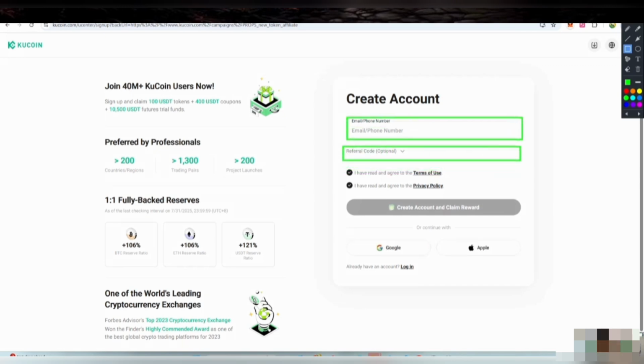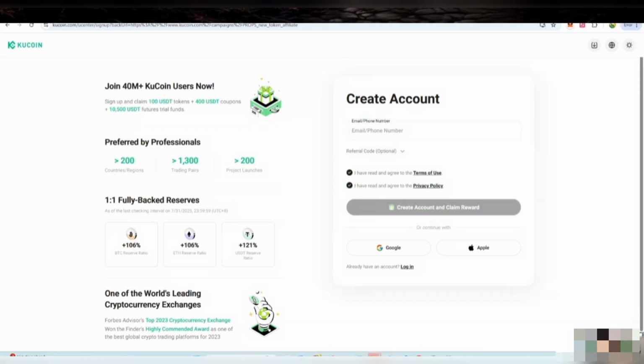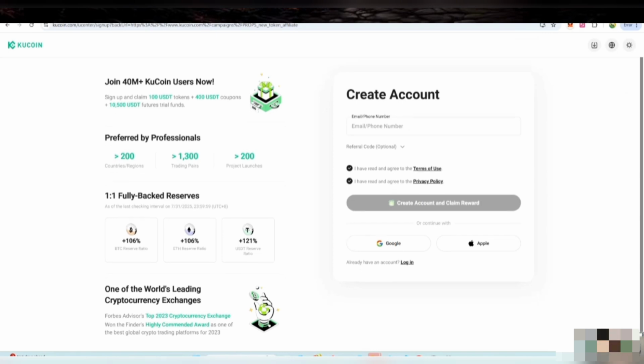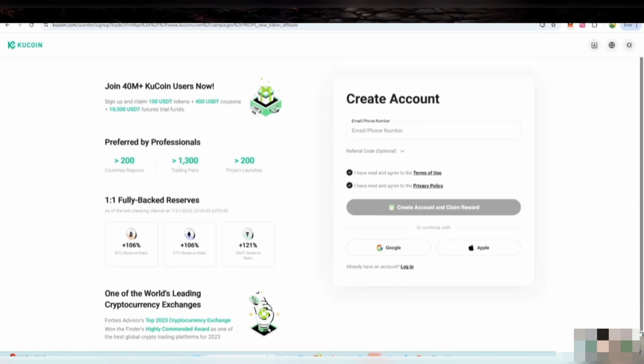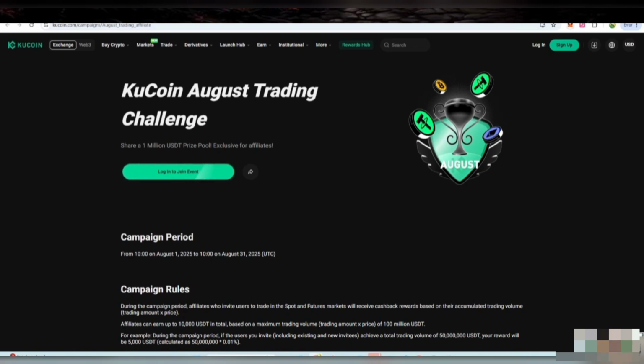If you want to join, you can click on register account. If you want to create an account for the first time, you can put here your email address, and then you can put your refer code. After the terms and conditions that have been given here, you can click on create account and you can easily claim the reward.